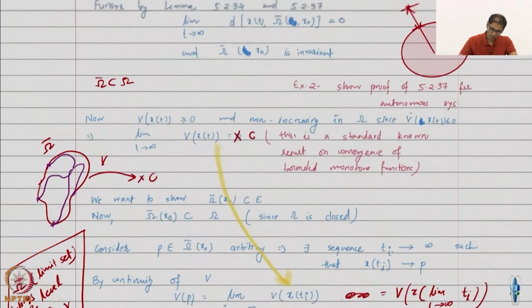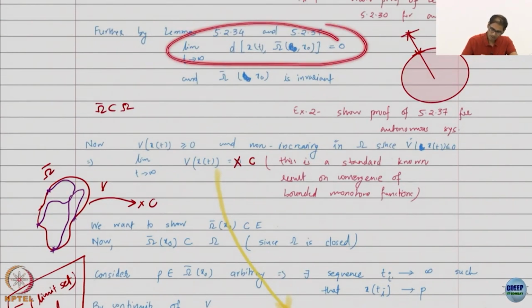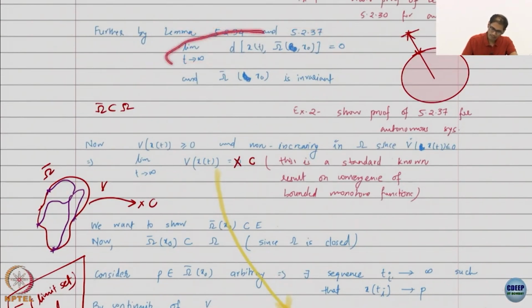So, we already know that all trajectories are going to go... whenever you start inside omega, you are going to go to omega bar, and omega bar is inside M. So LaSalle invariance is proved, because I started in the set omega, the larger invariant set, and I have proved that I go to omega bar, which is a set inside M. Therefore, we have proved that we go to M.